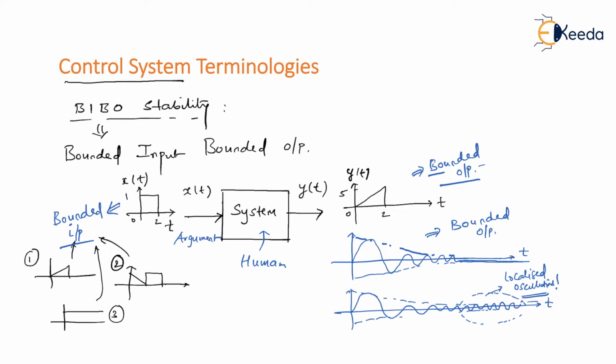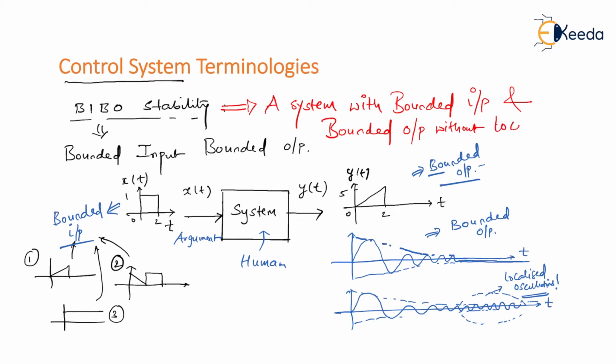So let me define BIBO stability now. So this is the exact definition of a BIBO stable system: a system with bounded input and bounded output, but that bounded output should be without localized oscillations. That is, it shouldn't have long lasting oscillations. Otherwise, even though it appears to be bounded output, it is still an unstable system.